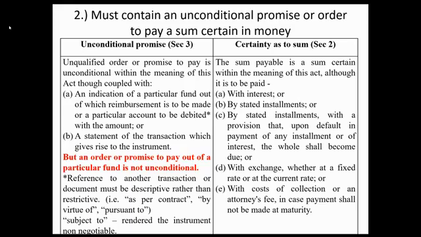Because the law says in the last part, right? But an order or promise to pay out of a particular fund is not unconditional. But if the indication of a particular fund is not the source of payment, only the source of reimbursement or the particular account to be debited, it will not affect the negotiable character of the instrument.